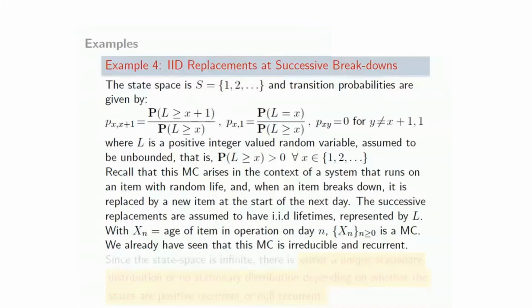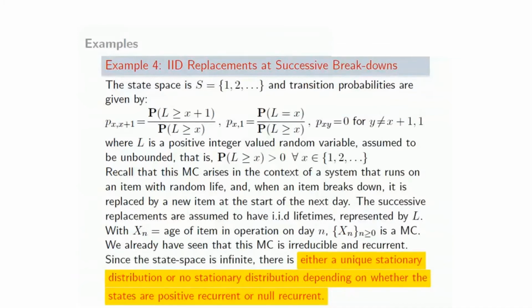So with the assumptions, we have already seen that this particular Markov chain is irreducible and recurrent. Since the state space is infinite, there is either a unique stationary distribution or no stationary distribution, depending on whether the states are positive recurrent or null recurrent.